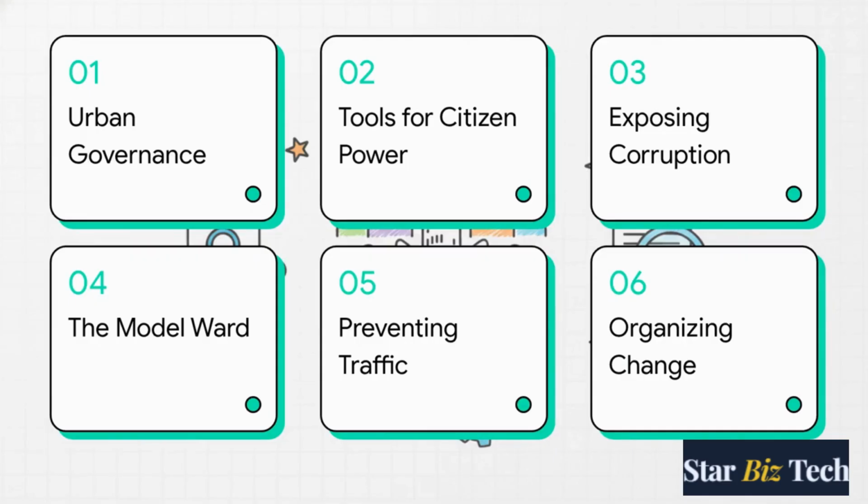Okay, let's dive into this. Here is our roadmap. First up, the Urban Governance Challenge. Second, tools for citizen power. Third, exposing corruption with RTI. Fourth, the model ward experiment. Fifth, preventing the traffic storm. And finally, organizing for local change.